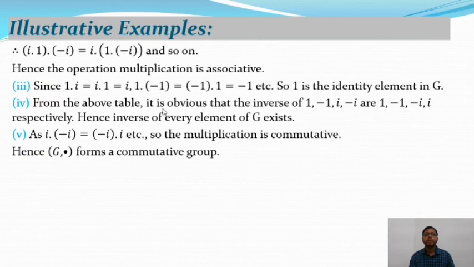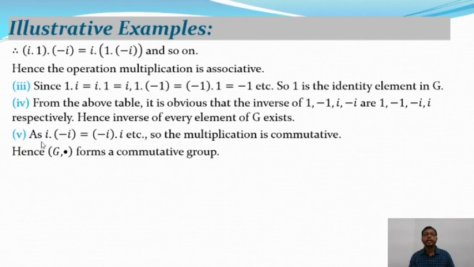And from the above table, it is obvious that the inverse of 1 is 1, the inverse of minus 1 is minus 1, the inverse of i is minus i, and the inverse of minus i is plus i, respectively. So hence the inverse of every element of G exists in G. So G is a group.